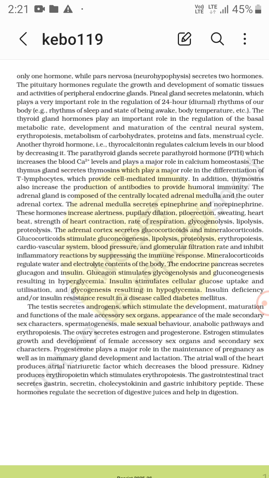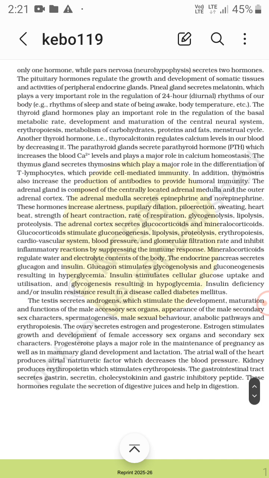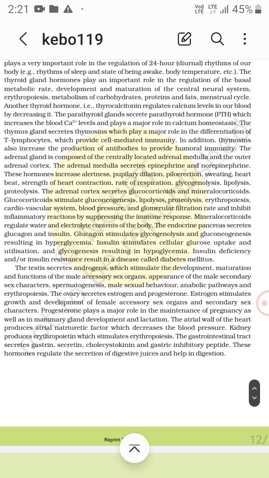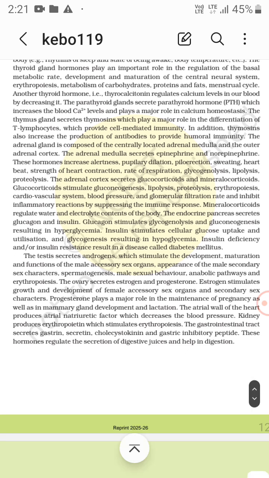The endocrine pancreas secretes glucagon and insulin, right? Glucagon stimulates glycogenolysis and gluconeogenesis, resulting in hyperglycemia, that is high glucose in the blood. So here it's written that glucagon stimulates glycogenolysis, that is breakdown of glycogen, then gluconeogenesis, that is formation of glucose, resulting in hyperglycemia.